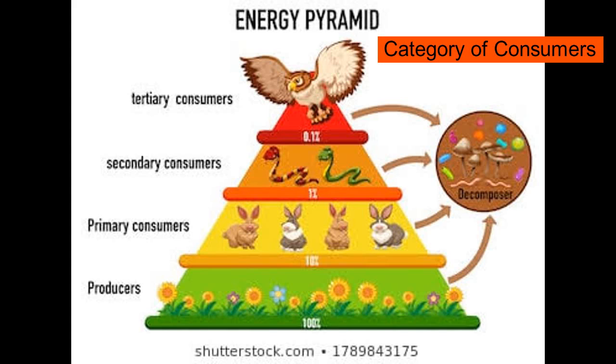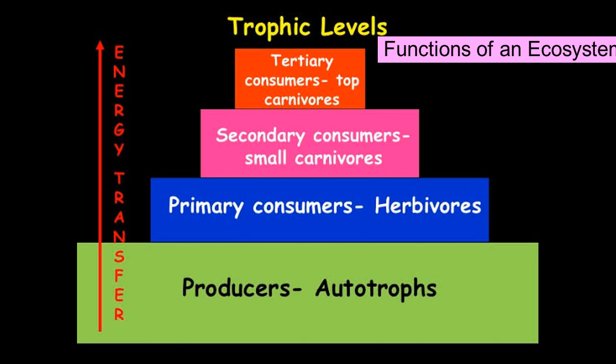Example: owl, crocodile, etc. Decomposers are organisms that are incapable of preparing their own food. They live on dead and decaying plants and animals. Hence, they are called saprotrophs. Decomposers are called saprotrophs. Example: fungus, mushroom, etc.